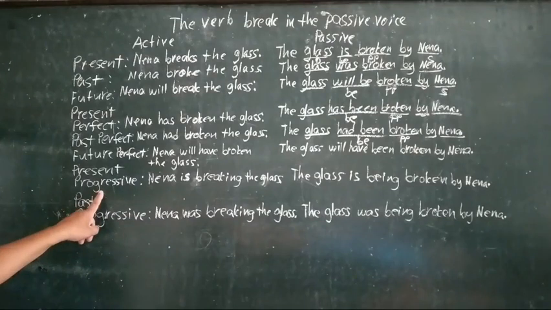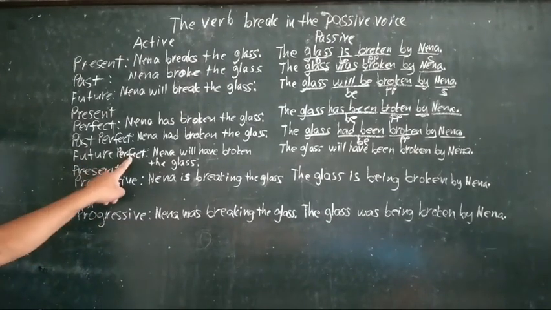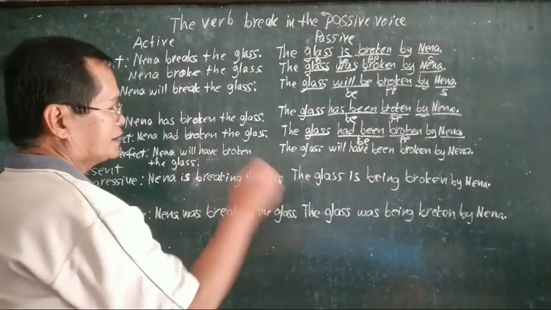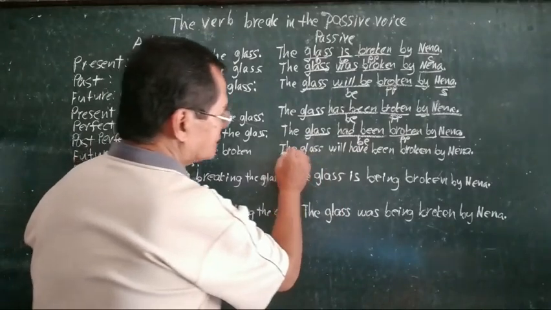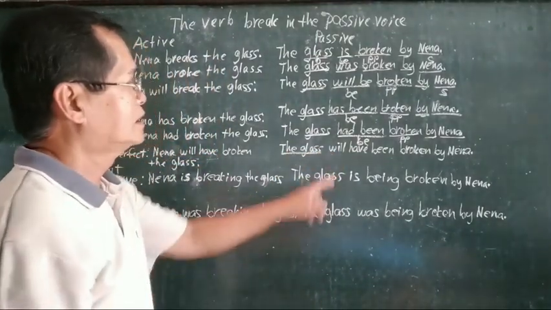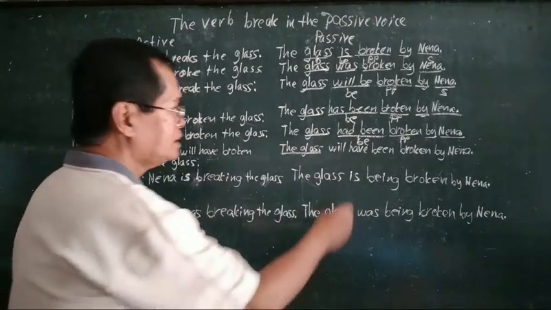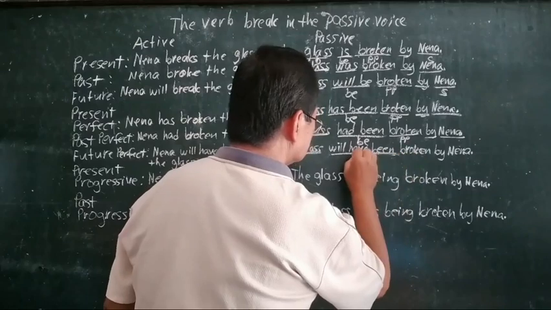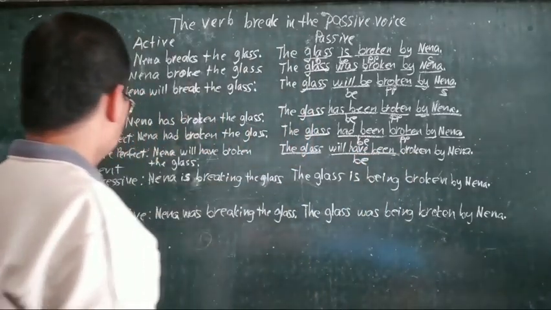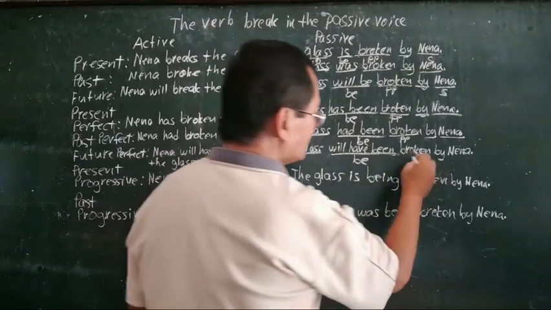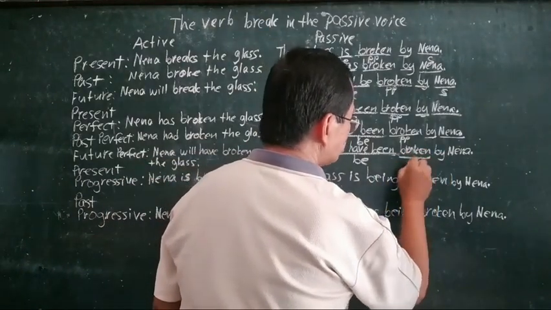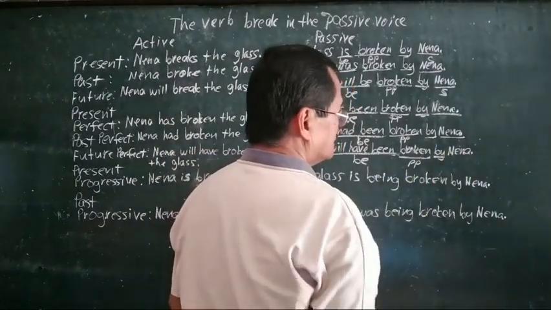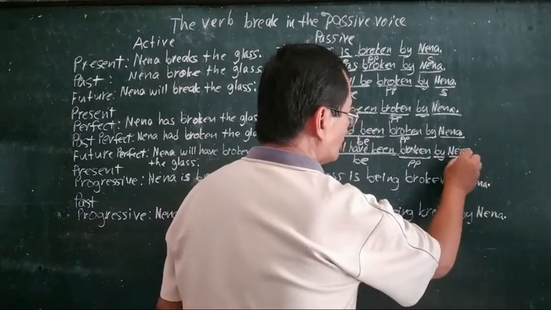Next, under future perfect, Nena will have broken the glass. Now, again, we are going to start with the object, the glass. And then, our verb be is will have been. This is our verb be. And then, broken, our past participle, followed with the preposition by and our subject or doer of the action, Nena.